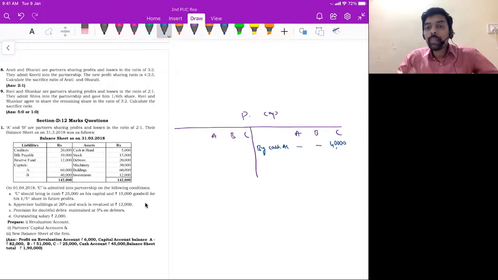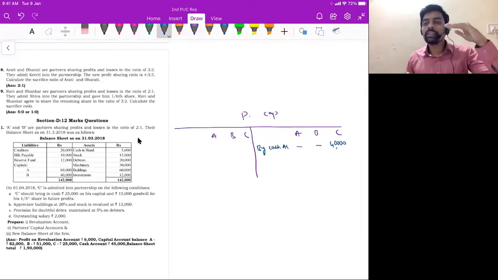Now we should distribute that goodwill to the old partners, correct? In which ratio? Sacrifice ratio. Here sacrifice ratio is 2:1. So distribute 15,000 rupees in the ratio of 2:1. You will get 10,000 and then 5,000 rupees. Again, think logically. Who will get that goodwill? Old partners, correct? So old partners capital balance will increase.